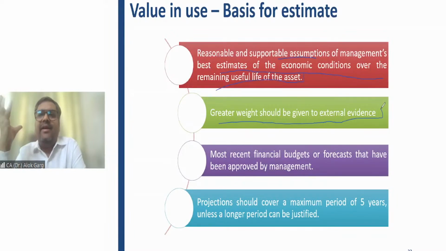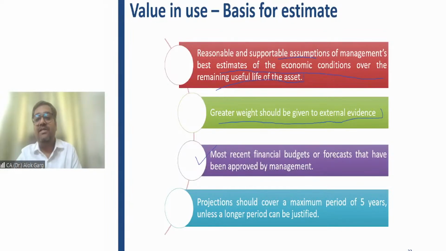the market trend says that there is a regulatory life or a contractual life of an asset of only 5 years. You are saying that no, we will be able to get this future economic benefit in the next 10 years. But the market evidence says that no, you cannot use this asset for more than 5 years. So you have to consider 5 years while estimating the future cash flows.